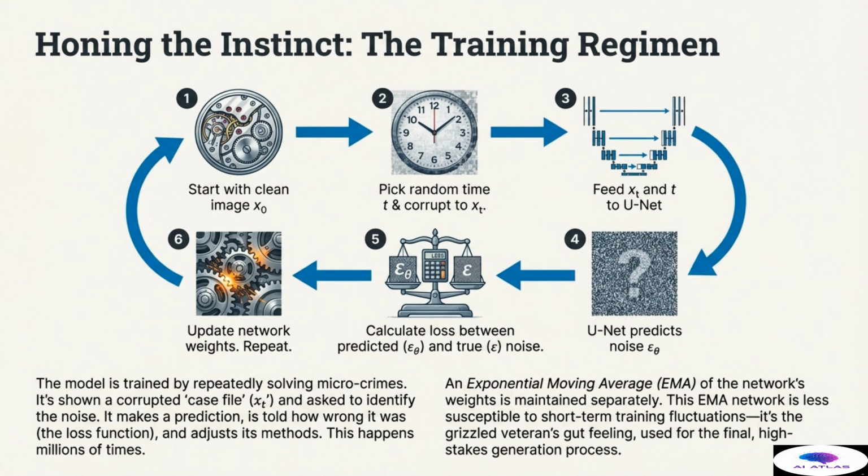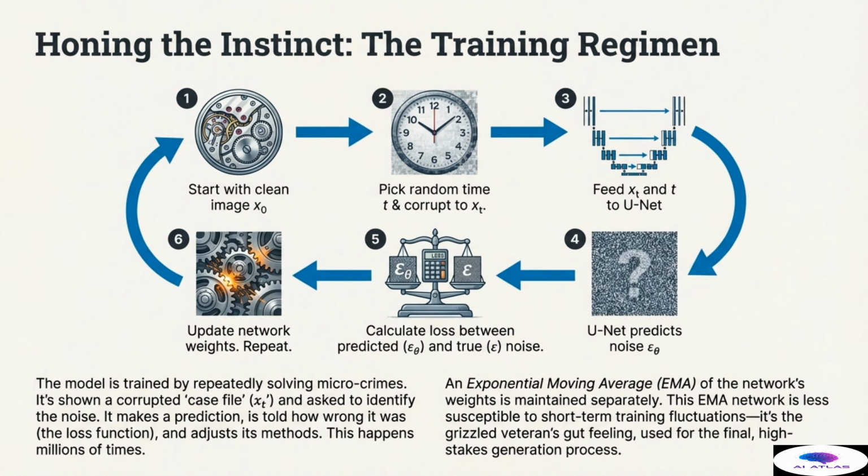This is where the model is told how wrong it was, measuring the difference between the predicted noise epsilon theta and the true noise epsilon that was initially added. This calculation, often mean squared error, drives the learning. Step 6. Based on the error, we update network weights. Repeat. This constant feedback loop allows the model to become incredibly precise at predicting noise across all stages of corruption.